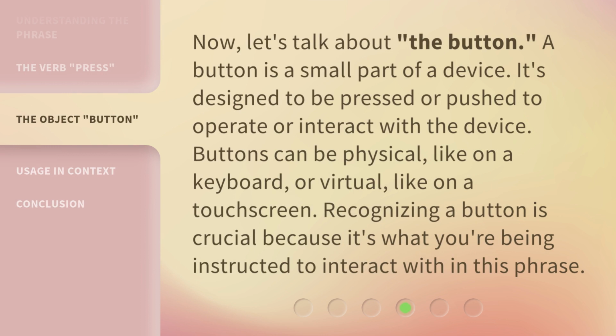Now, let's talk about the button. A button is a small part of a device. It's designed to be pressed or pushed to operate or interact with the device. Buttons can be physical, like on a keyboard, or virtual, like on a touchscreen. Recognizing a button is crucial because it's what you're being instructed to interact with in this phrase.